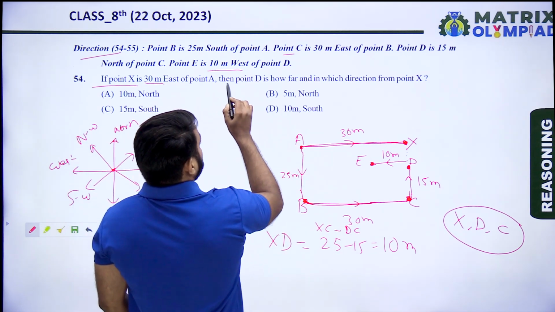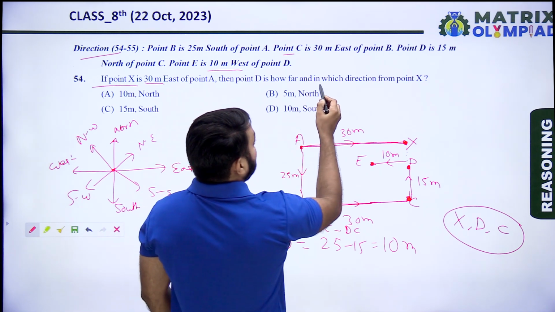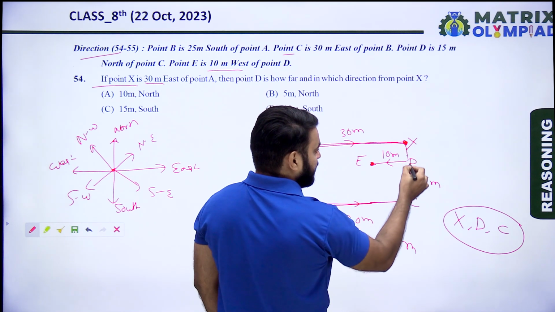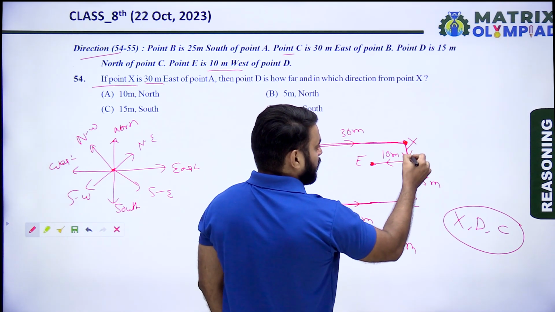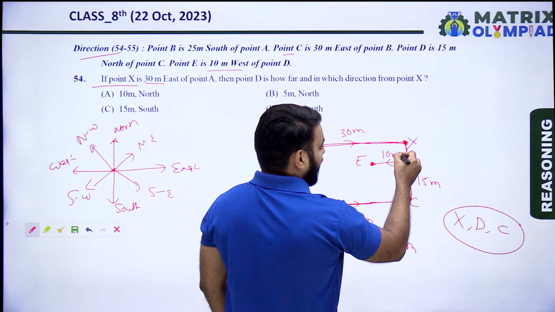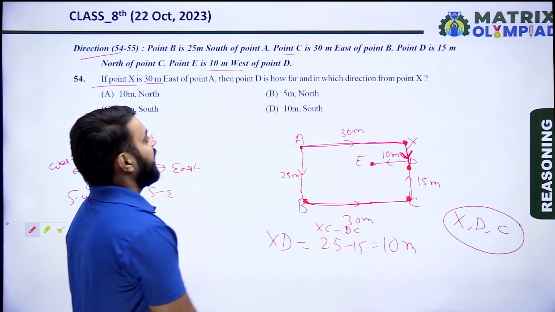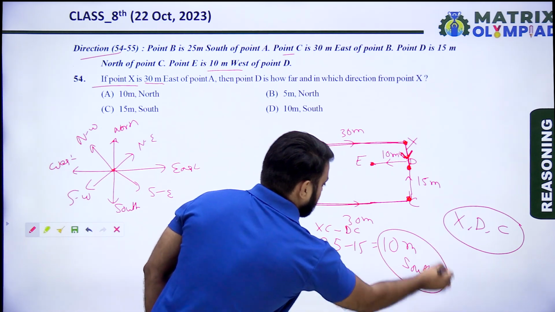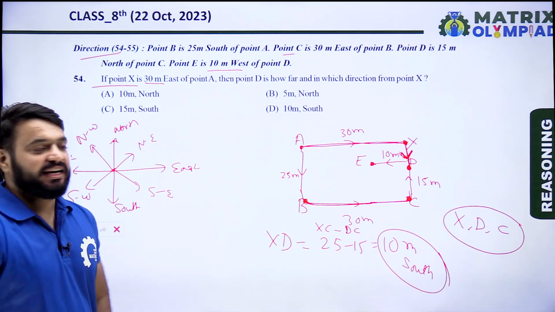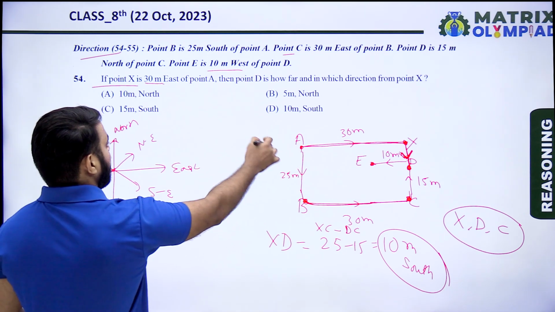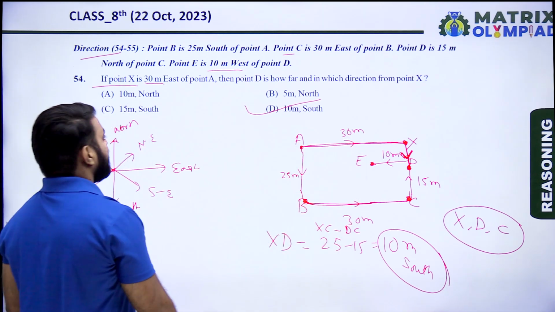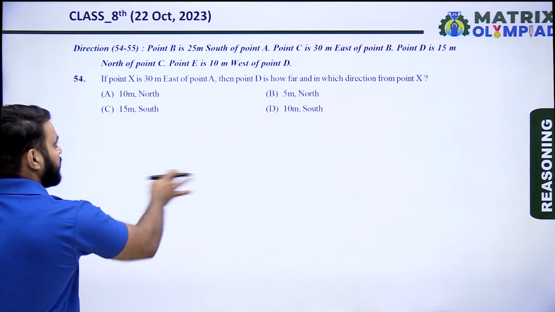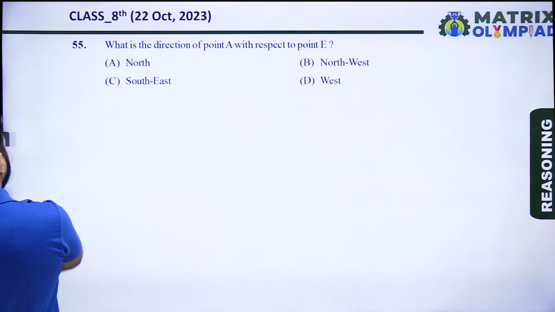And then D is how far and in which direction from X. D is the south of X. So 10 meters south is the correct answer of this question. So 10 meters south, it means option D is the correct answer. So let's move on to the next question. The next question is question number 55.